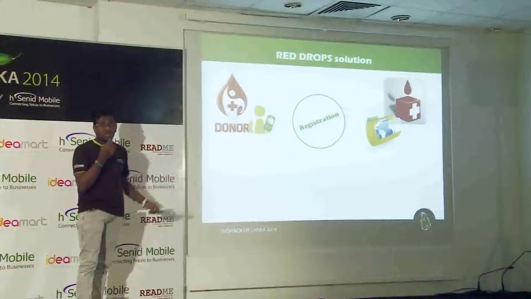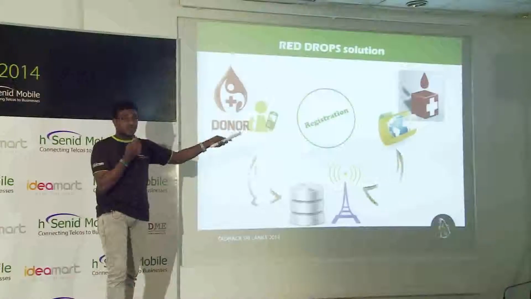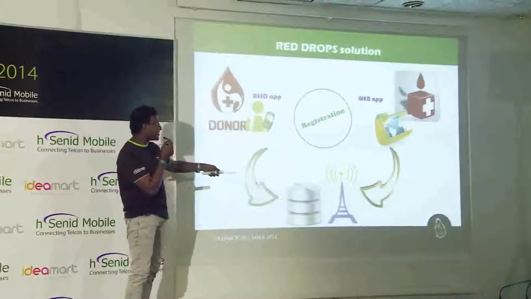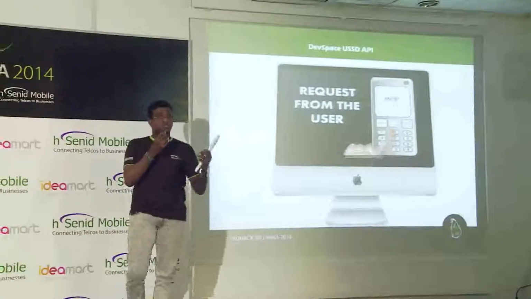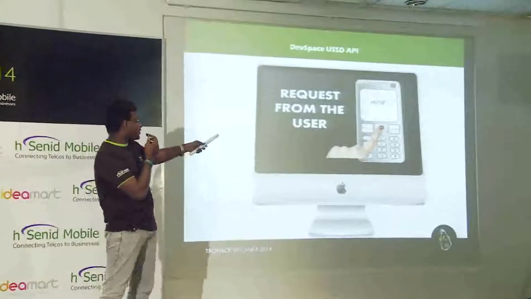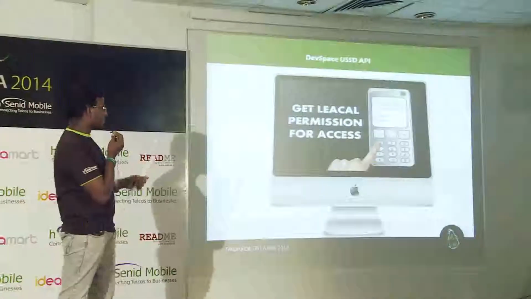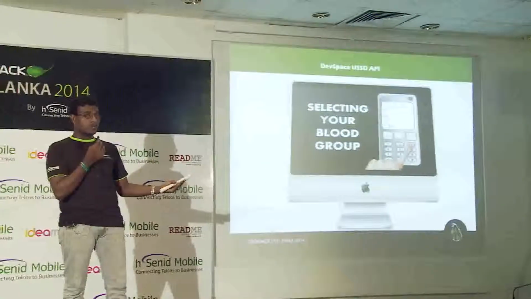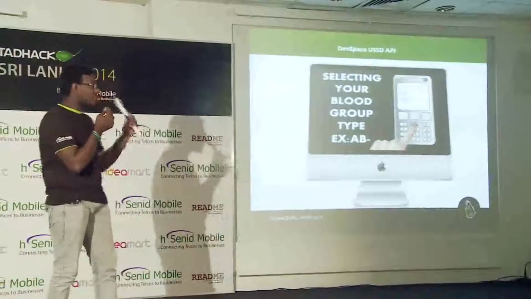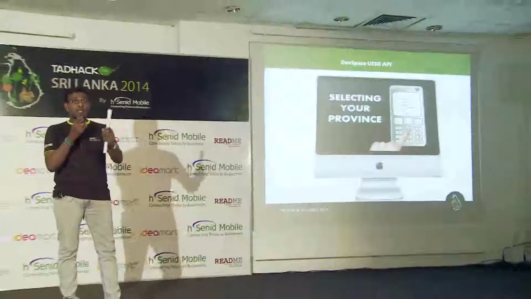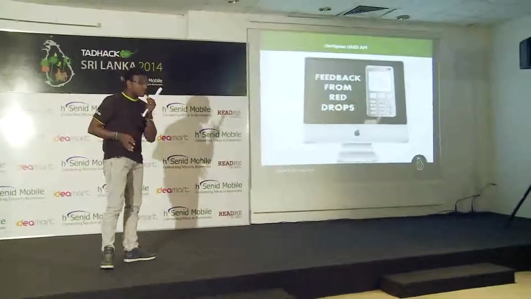First of all, as in all solutions, we register the volunteer blood donors and blood banks with the mobile service providers. For this, we are using a web portal to register the mobile blood banks, and for the users, we are using Senate Mobile's USSD technology. So we have the volunteer blood donors and blood banks in our hands. That means we have a well-structured network to supply our nation's blood supply system.